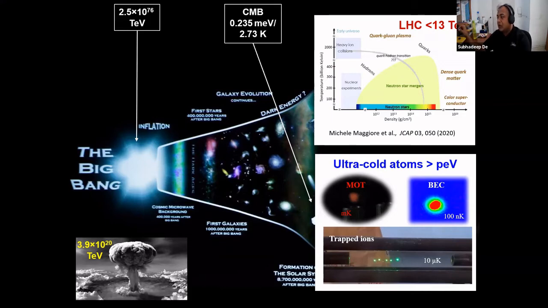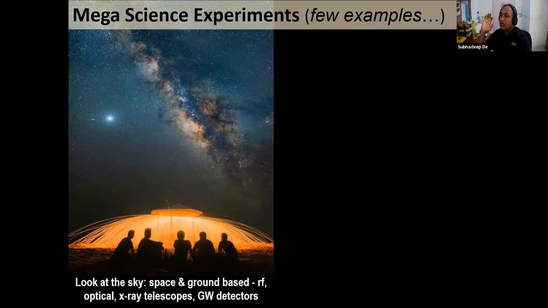So you see that the area I am going to talk about, that is ultra cold atoms or ions, which is basically one of the most important things to build the optical clock, is at a much lower temperature compared to the lowest naturally occurring temperature, that is the CMB. It's in nanokelvin temperatures. So let's move on to do this kind of physics to get an answer to these open questions.